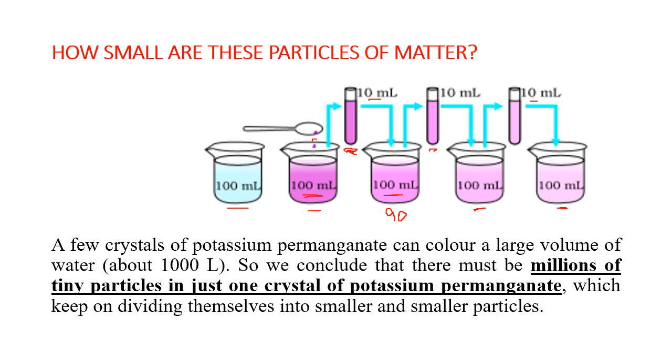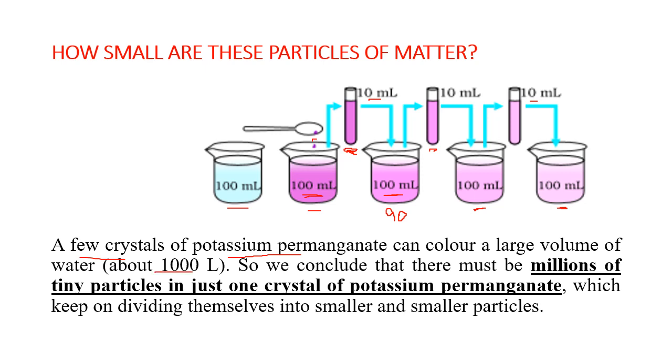So the same thing happens in Dettol also. So Dettol has got some very small particles inside. When put inside the water, it dissolves in the water and the strength decreases. And same with the potassium permanganate. Yes, so we took smaller and smaller particles and it still makes the water pink. Means the particles are very, very small in size. So you can see here a few crystals of potassium permanganate can color a large volume of water.